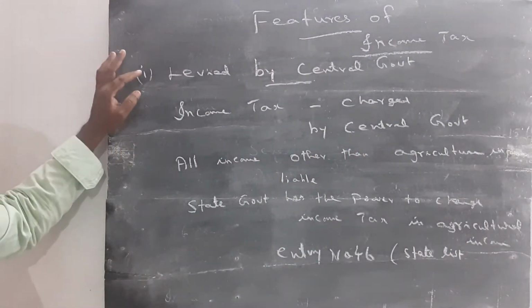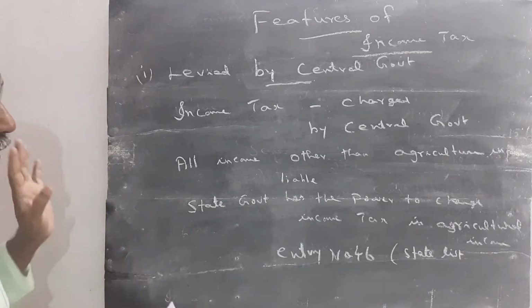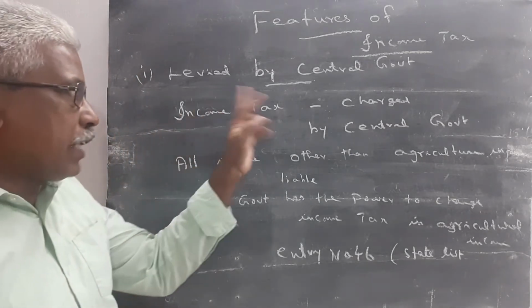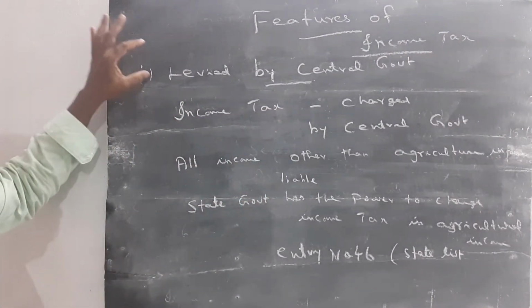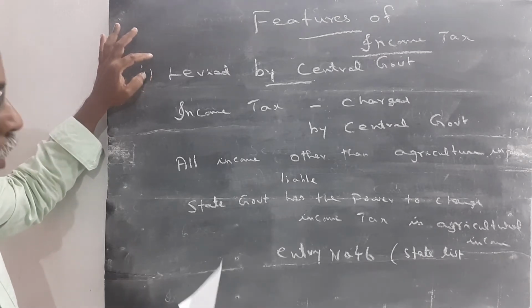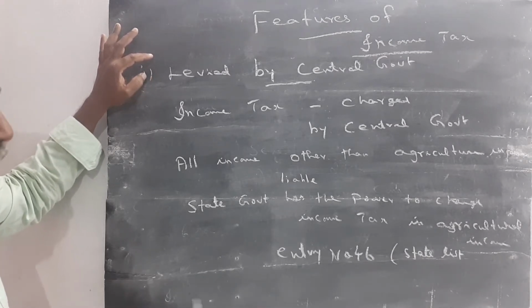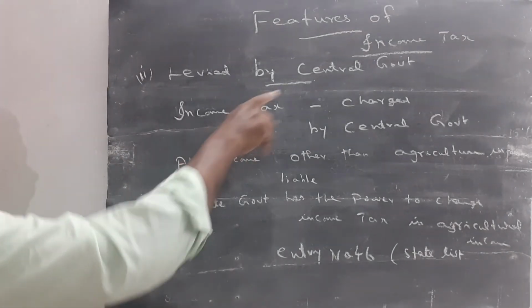Point number 1, already I explained: income tax is levied as per the constitution. The constitution gives power to collect income tax from the person. Then point number 2, it is levied by the central government.